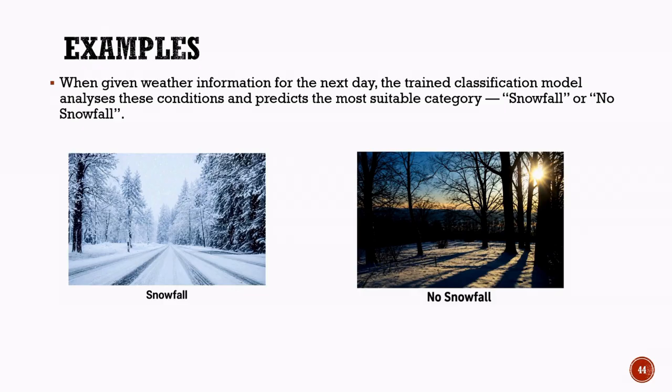In this example, the model has only two possible outcomes: snowfall or no snowfall. If the weather conditions resemble patterns that previously led to snowfall, the model predicts snowfall. On the other hand, if the conditions do not support snow formation, it predicts no snowfall. This demonstrates how a classification model assigns new data to one of the predefined categories. Since there are only two possible classes, this is an example of binary classification. Such models are widely used in weather forecasting to help predict future weather conditions and support decision-making.